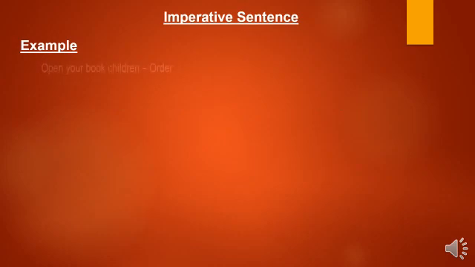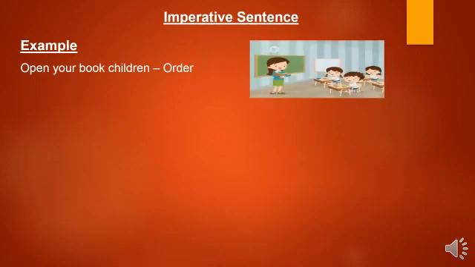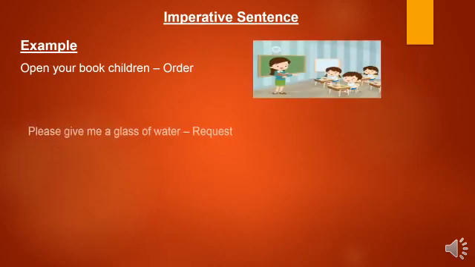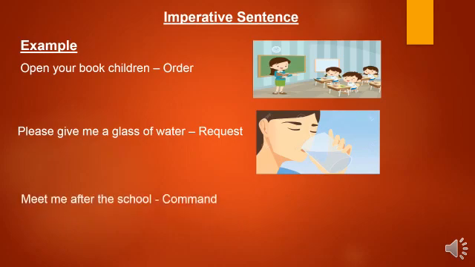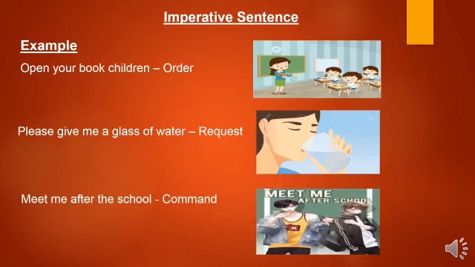Imperative sentence. In an imperative sentence, we either give an order or request or a command. Let us look at few examples. Open your book, children. It is an order. Please give me a glass of water. It is a request. Meet me after the school. It is a command.